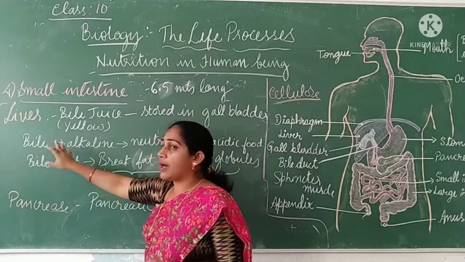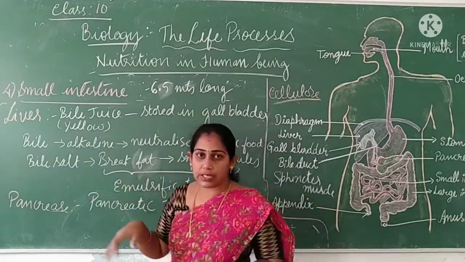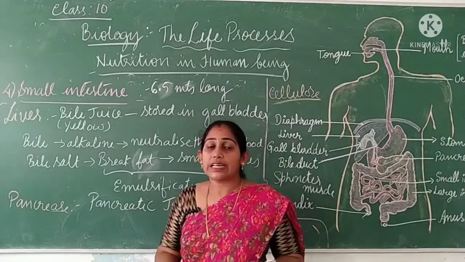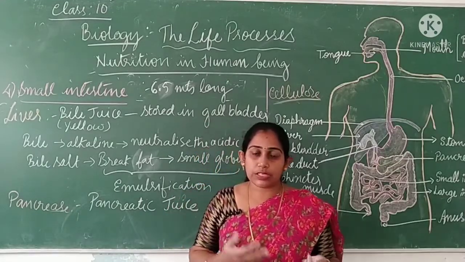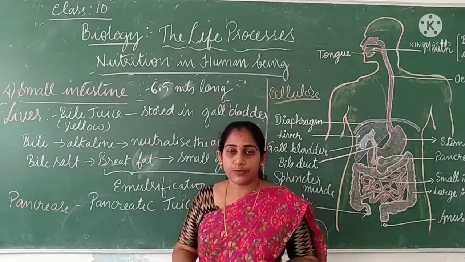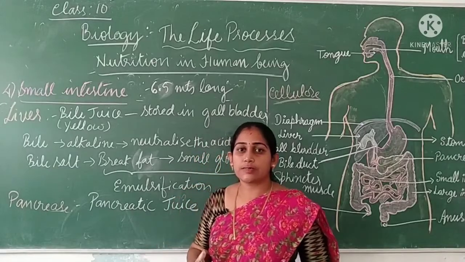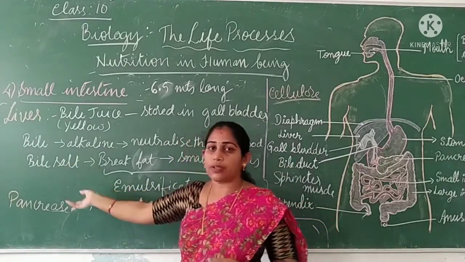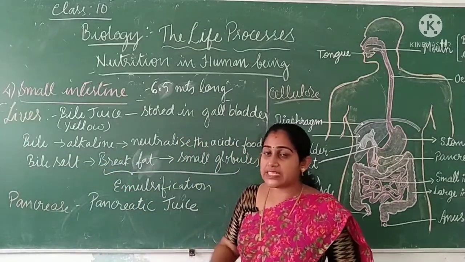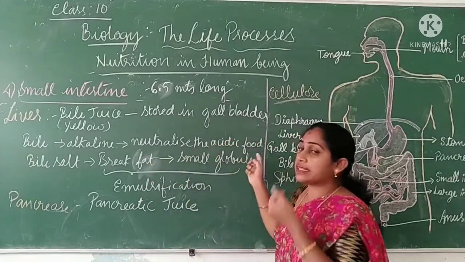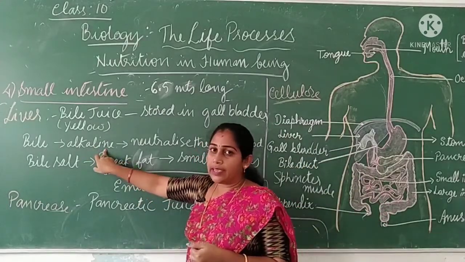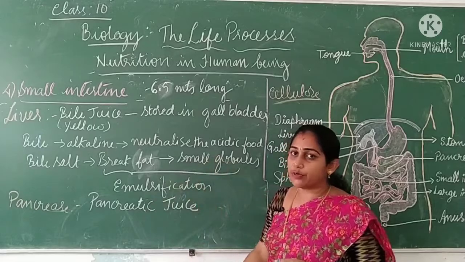Bile is alkaline in nature. So what happens is it will help in neutralizing the acidic food coming from the stomach. You know, in the stomach it is producing hydrochloric acid, right? So that hydrochloric acid produced in the stomach makes the food acidic. It has to be neutralized when it reaches the small intestine. Only then can bile salt act upon that. So bile, being alkaline, being basic in nature, can neutralize the acidic food coming from the stomach. That is one function of bile juice.